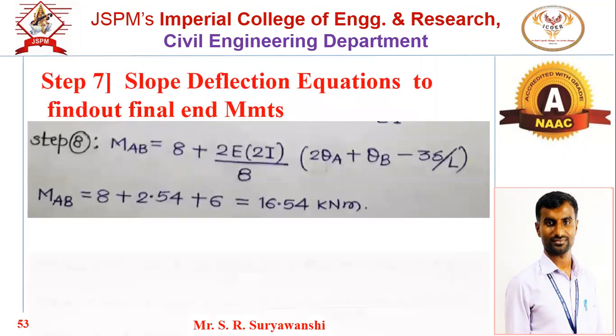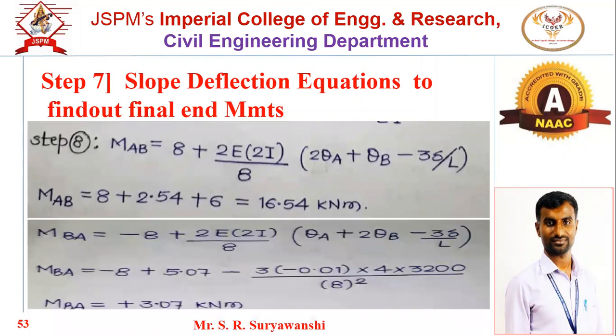This is for MAB, then for MBA. So these are the values. Now, we have to consider this minus 3 delta by L term also in the equation, because support B is having the settlement. Now tell me, like this: this is A, this is B, this is C, this is D. And support B is having the settlement.